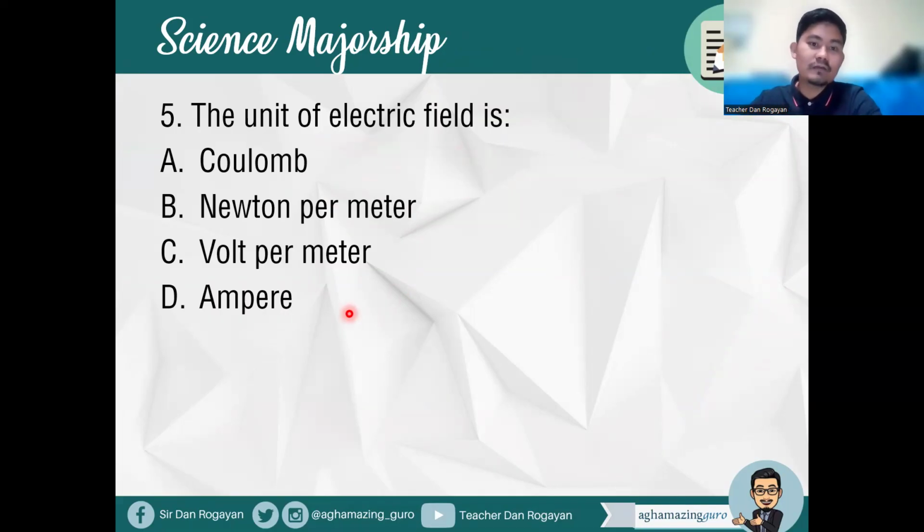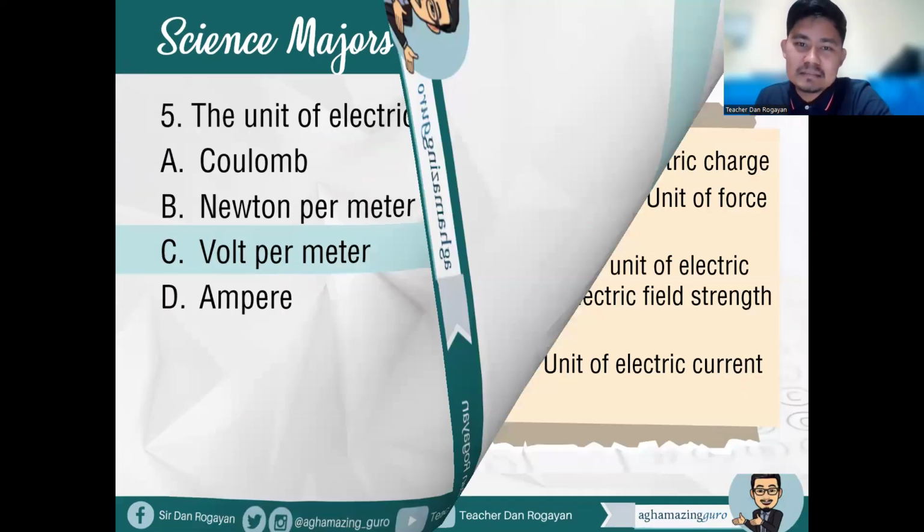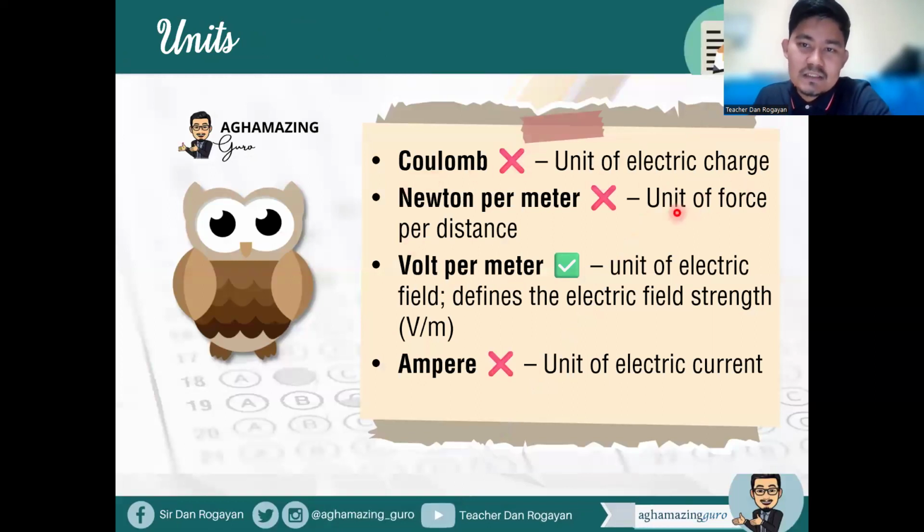When we talk about unit of electric field, of course, this is volt per meter. So letter C is the correct answer, volt per meter. Coulomb is actually the unit of electric charge. Newton per meter is the unit of force per distance. Volt per meter, the unit of electric field, defines the electric field strength. While the ampere is a unit of electric current. Okay, Coulomb is electric charge, ampere is electric current, volt per meter is the unit of electric field.